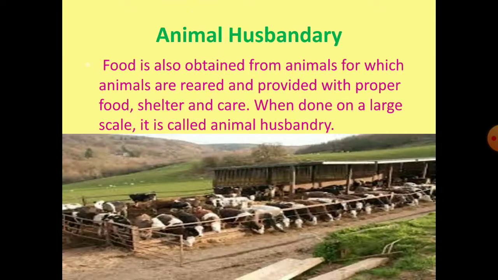Animal husbandry. Food is also obtained from animals, for which animals are reared and provided with proper food, shelter and care. When this is done on a large scale, it is known as animal husbandry. In animal husbandry, the mating of animals is also done.